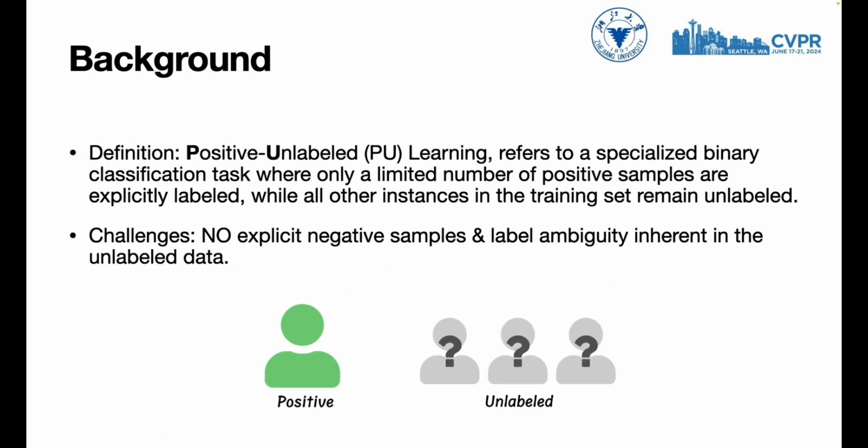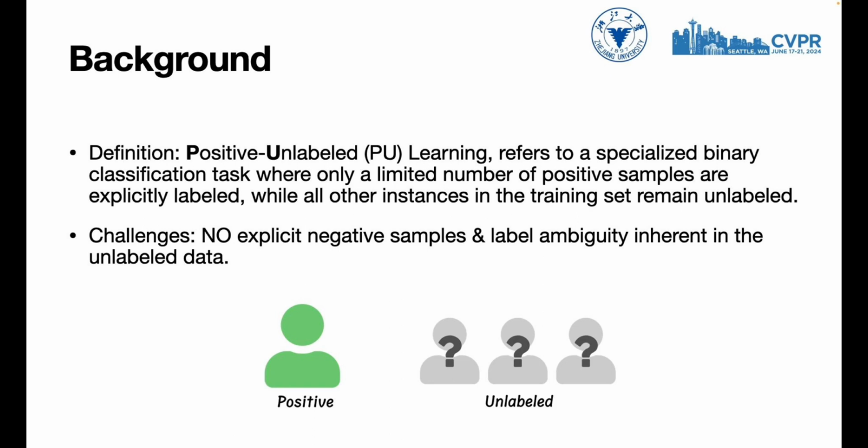For those who might be unfamiliar with PU learning, let me first provide a brief introduction to its basic definitions. PU learning, short for Positive Unlabeled Learning, is a specialized binary classification task where only a limited number of positive samples are explicitly labeled, while all other instances in the training set remain unlabeled.